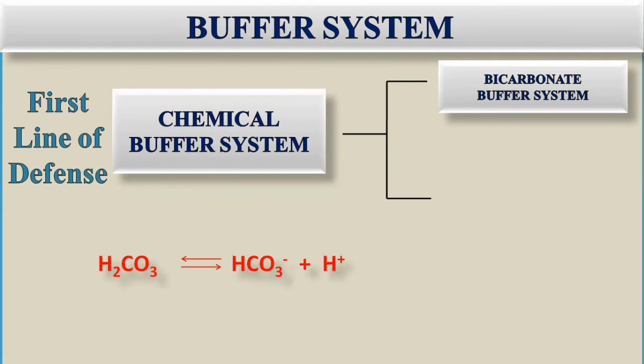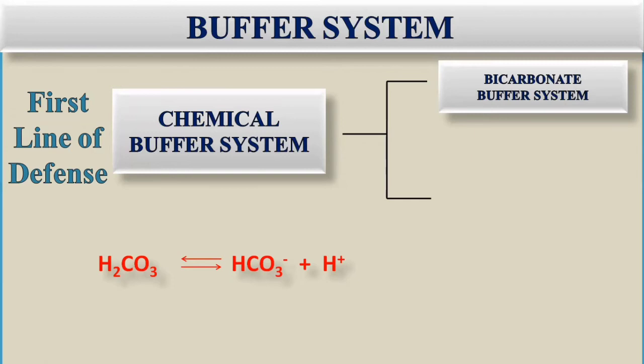Now in alkalosis in bicarbonate system, how it will be managed? Alkalosis means there is decrease in hydrogen ion concentration. So what will happen, this carbonic acid will again be converted into bicarbonate and hydrogen ion. So the reaction will be reversed and it will give the hydrogen ion. So this is how it will resist the changes in the pH, will try to manage the acid and base levels within the normal limit.